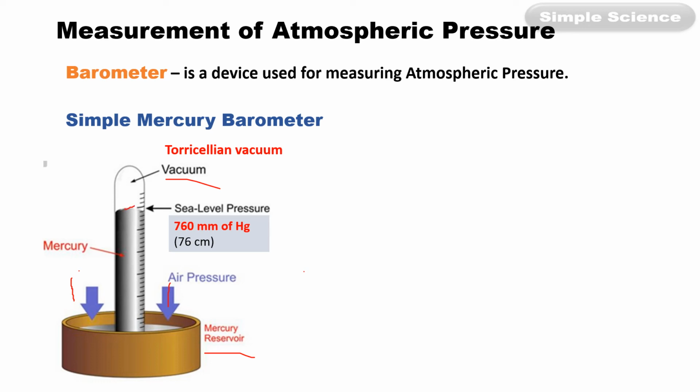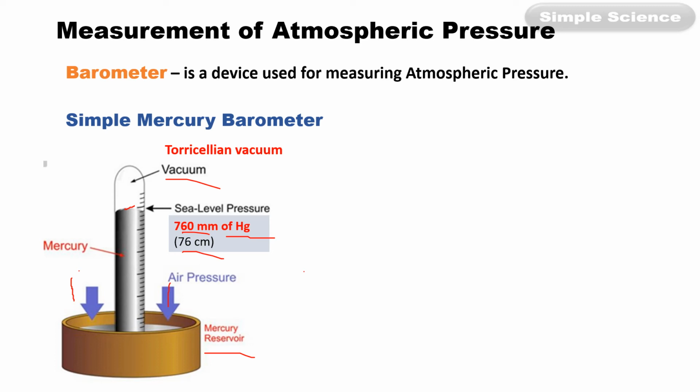At sea level, at normal atmospheric pressure, the reading of the mercury level in this tube will be 760 millimeter or 76 centimeter. So this is about the simple mercury barometer.